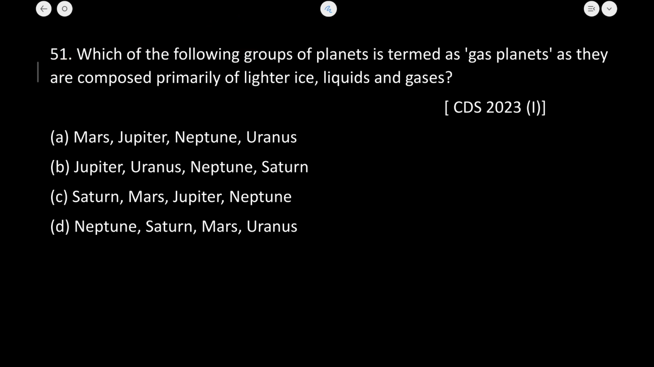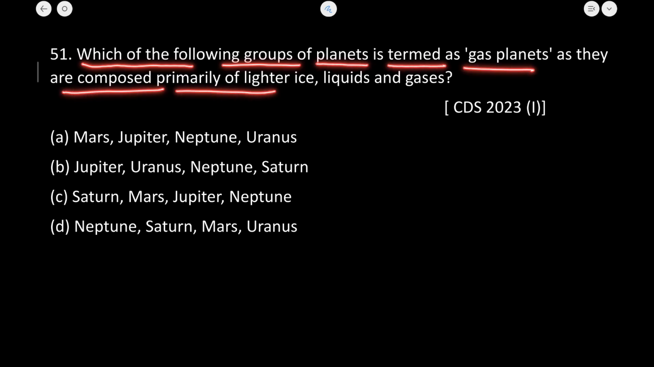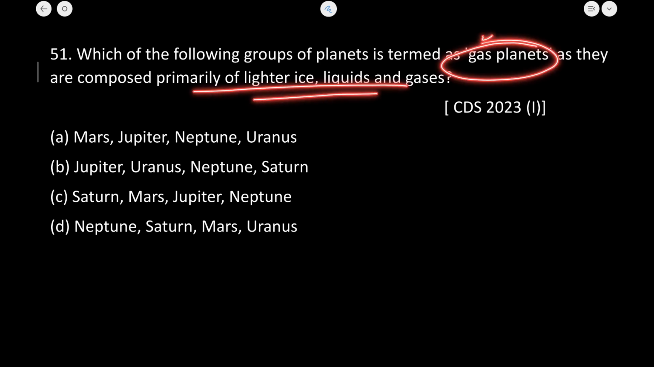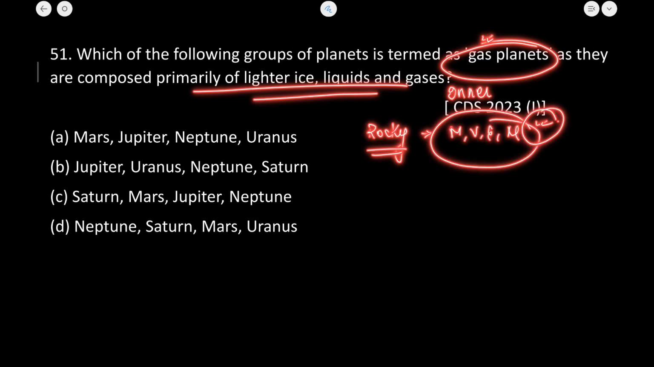So the first one is, which of the following groups of planets is termed as gas planets, as they are composed primarily of lighter ice, liquid and gases. So there are two types of planets. Some of them are gas planets and some of them are rocky planets. If I talk about the rocky planets, these are the inner planets of the solar system, that is Mercury, Venus, Earth, Mars. These are the internal planets.